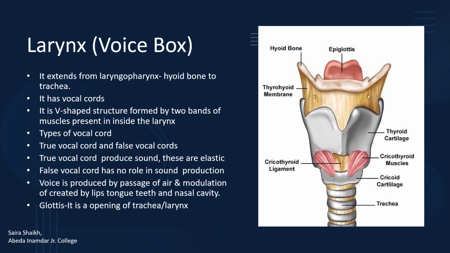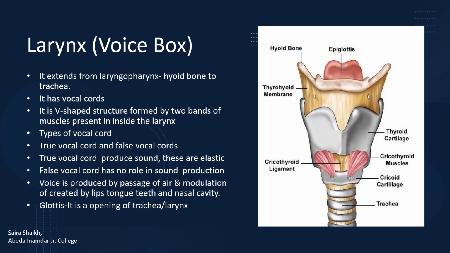The larynx is also called the voice box. It extends from the laryngopharynx and hyoid bone up to the trachea. It has vocal cords, a V-shaped structure formed by two bands of muscle present inside the larynx. There are two types of vocal cords, true vocal cords and false vocal cords.